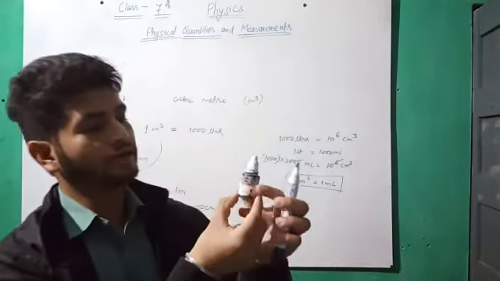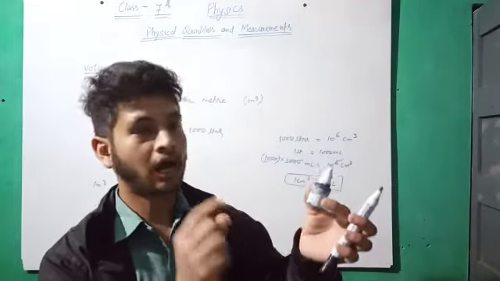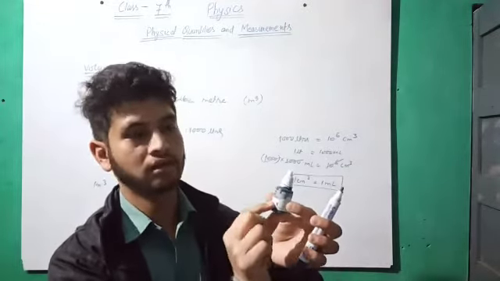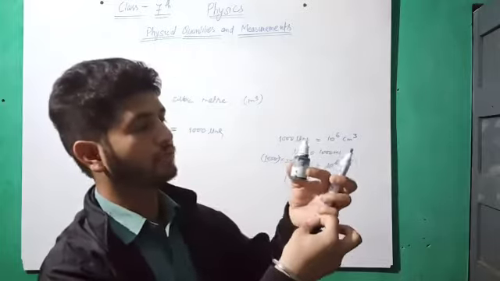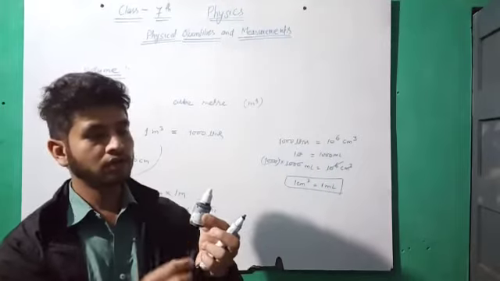This ink pot contains 15 ml of ink. So now you can assume how small 1 ml is. Very small quantities.